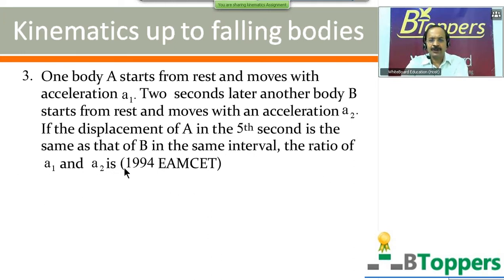The ratio of A1 to A2 is: first option 9:5, second option 5:9, third option 1:1, fourth option 1:3. Try the question. This question was originally given in the 1994 MSET examination in the engineering entrance.